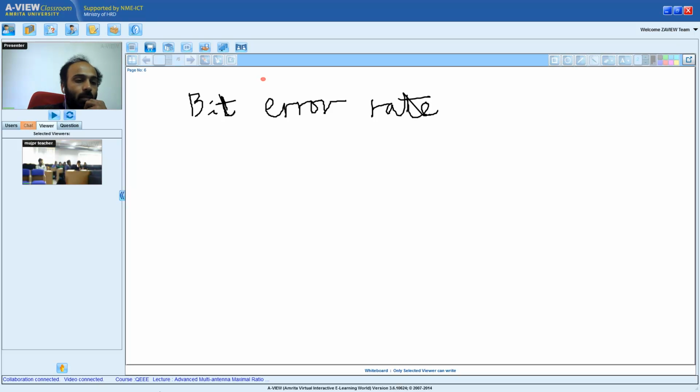It is not the number of bits received with error, because bit error rate is less than 1. It is not the number of erroneous bits. Okay, GEC College Tamil Nadu, I am getting an answer: ratio of number of errors to number of bits transmitted. Yeah, that is the correct answer. The bit error rate is not the number of bits in error. It is the ratio of the number of bits in error.